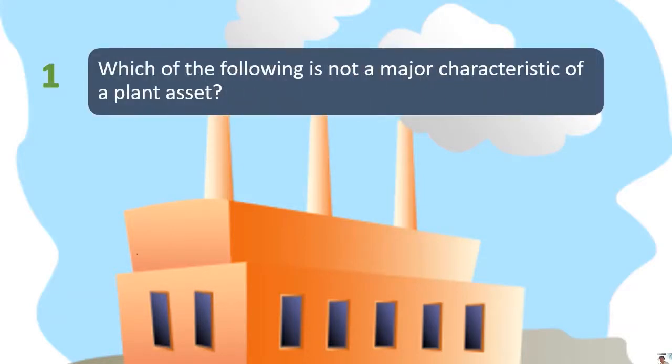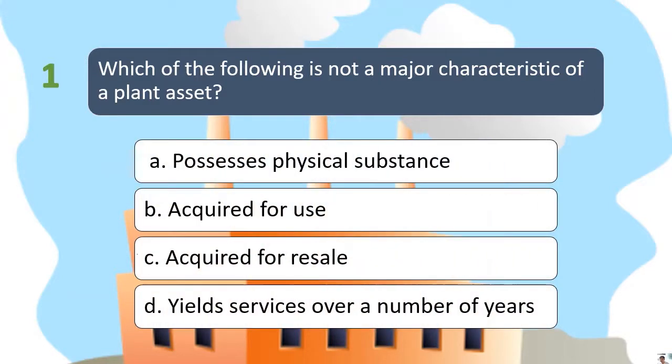So number 1, which of the following is not a major characteristic of plant asset or property, plant and equipment? So these are the choices. Letter A, it possesses physical substance. B, it is acquired for use. C, acquired for resale. And D, yields services over a number of years. Remember, ang hinahanap natin dito is not the characteristic of the property, plant and equipment or plant asset. So therefore, the right answer is letter C.